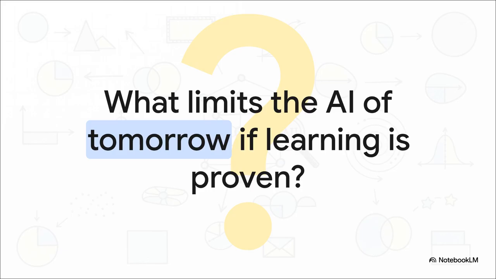We walked through the math, we've seen how the union bound, Hoeffding's inequality, and the sheer genius of the VC dimension all lock together to mathematically guarantee that learning is possible. But I want to leave you with a bit of a provocative thought here. If the fundamental theory mathematically guarantees learning when given enough data, what is actually limiting the AI of tomorrow? Is it really just a matter of gathering more data?